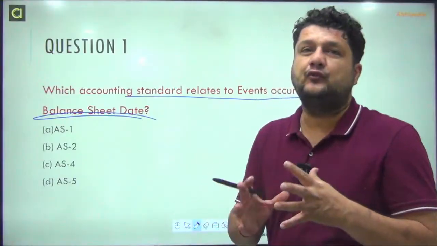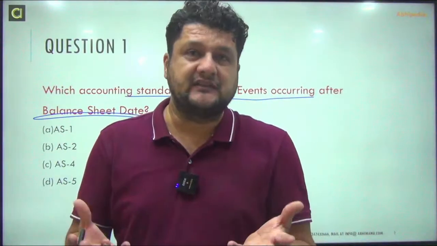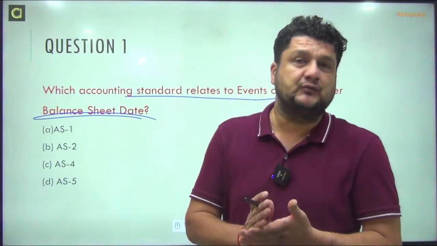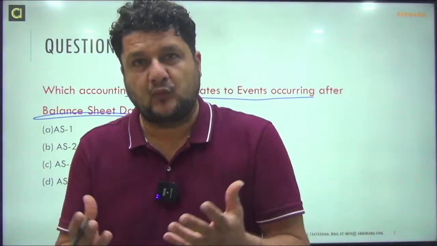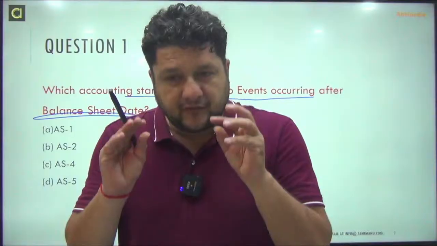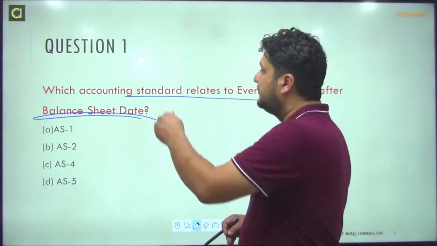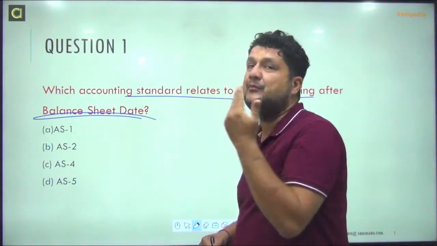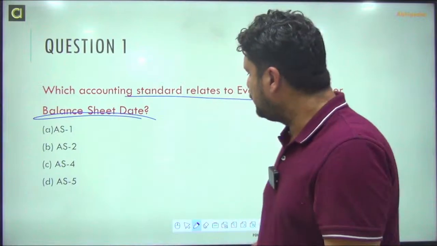You only have to do a few accounting standards in detail. Whatever you study in +1, +2 and your commerce, whether BCom or even BBA, is covered under some accounting standards like 1, 2, 3 and a few others.